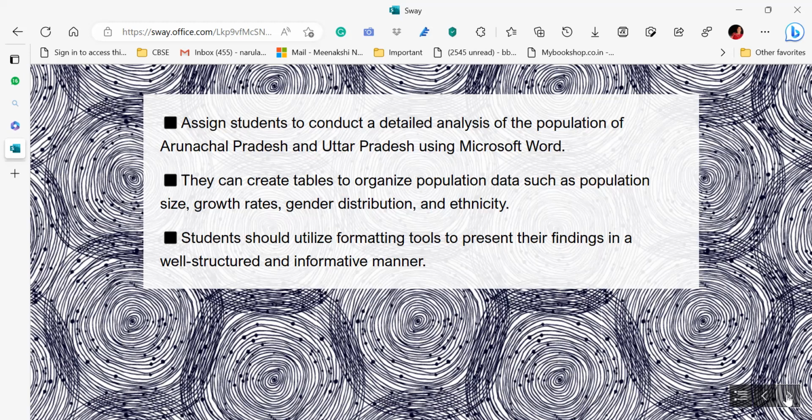They can create tables to organize the population data. They can insert the tables. They can import the tables, connect the same with Excel, right? So they can do the same. Whatever they have done in mathematics, and students should utilize formatting tools.